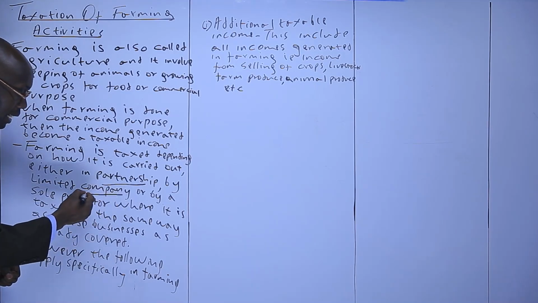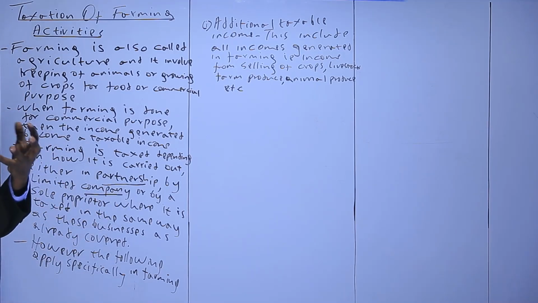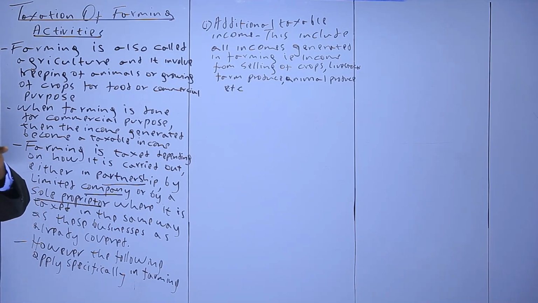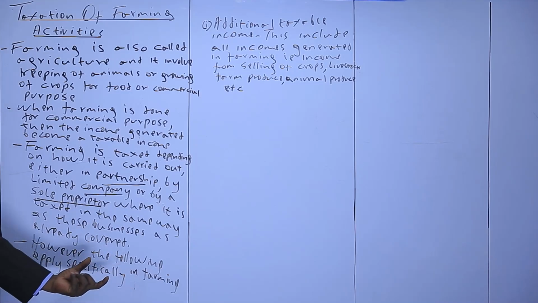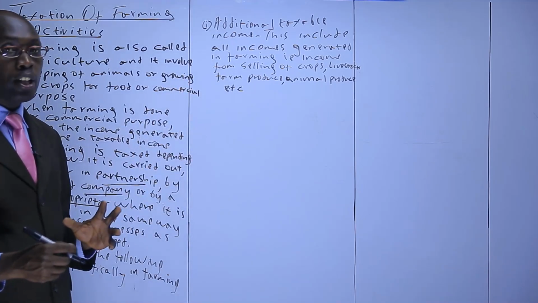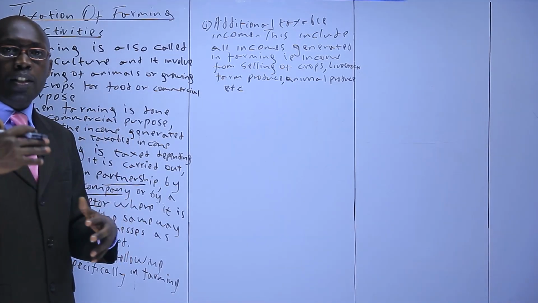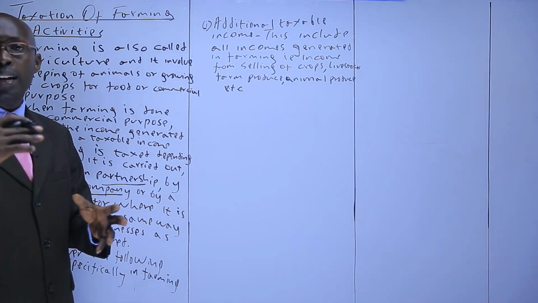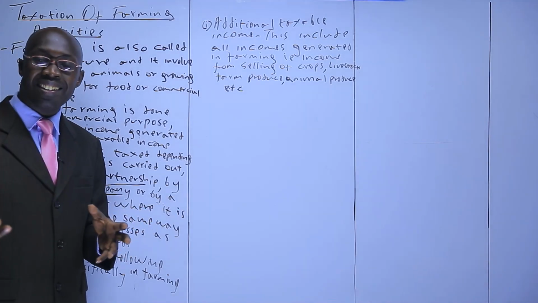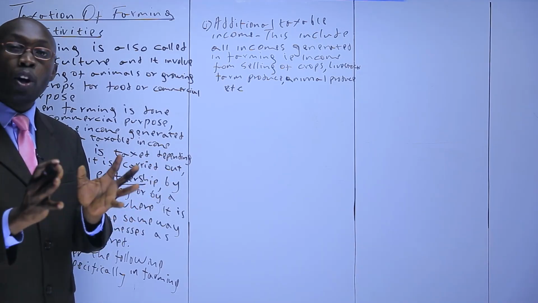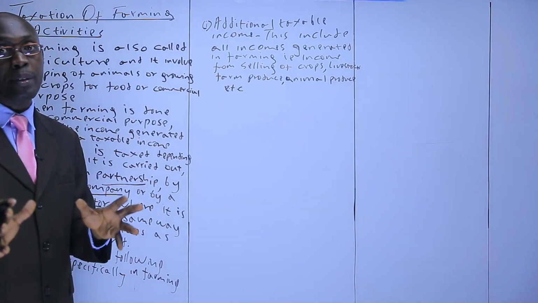Is it done by a limited company? It is a company, determine the taxable income of the company, then tax the company, just normally. Is it done by a sole proprietor? You determine the taxable income of that sole proprietor, then tax him. However, the following specifically apply in farming: additional taxable income. Any income that comes out of farming activity, like selling of crops, livestock, animal produce. Animal produce are like eggs, milk, hide from the animals. All those are supposed to be taxable, and any other income that comes out of farming activity.